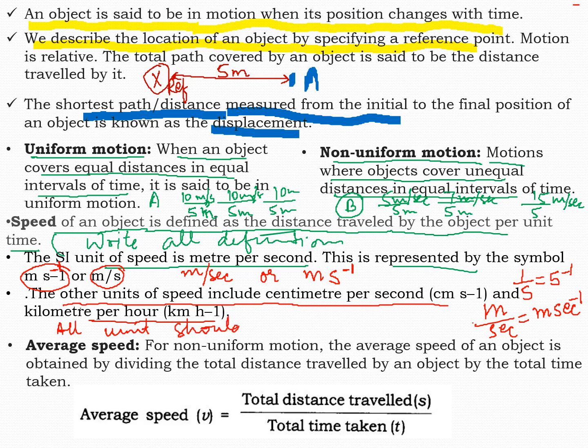All units should be changed to SI unit. That's why we always talk about the SI unit. SI units are the standard units. They are accepted everywhere, universally accepted.